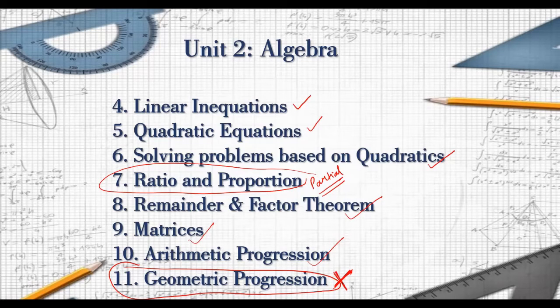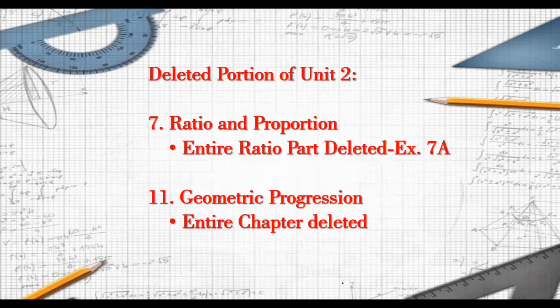Very good. Now see, in ratio proportion, if you go through the chapter, the first part of the chapter, which is the ratio part, the entire ratio part has been removed. That means the entire exercise 7.8 won't be included in the examinations. The remaining part, that is the proportion part, it's there. So continued proportion will be there.